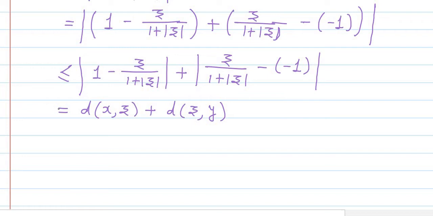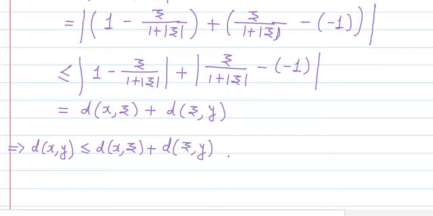So whatever we have shown, this implies that the distance between x and y is less than or equal to the distance between x and z plus the distance between z and y. This is when we have shown that x is equal to infinity, y is equal to minus infinity, and z is a real number.